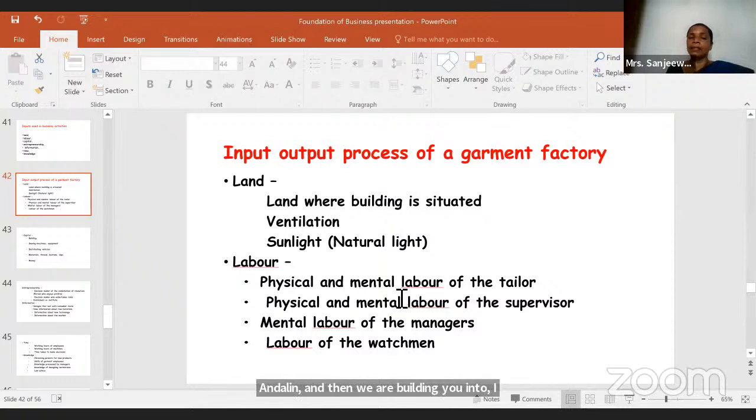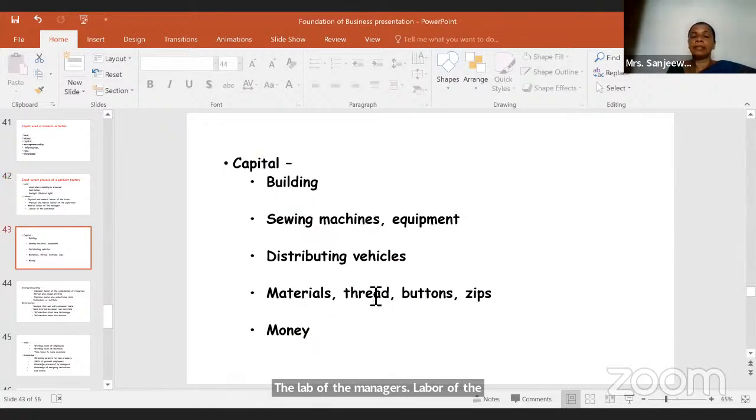Then labor. If it's a garment factory, labor: physical and mental labor of the tailors, physical and mental labor of the supervisors, mental labor of the managers, labor of the watchmen. Then capital: buildings, sewing machines, equipment, distributing vehicles, materials, thread, buttons, zips, money, right? These things can be known as capital.